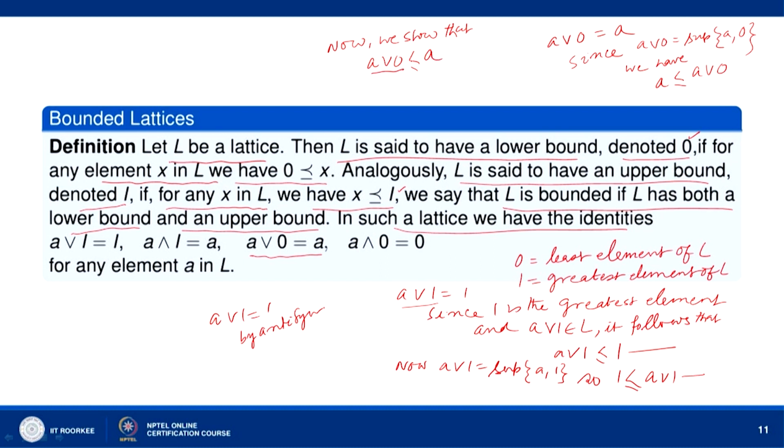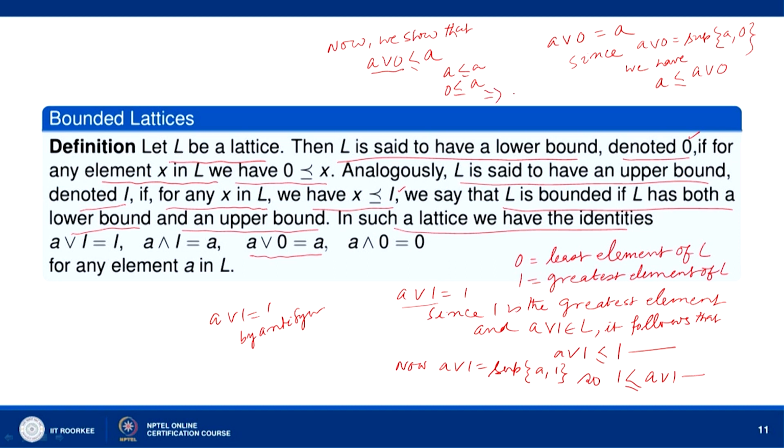We will have to show that A is an upper bound for A and 0, then A will succeed A join 0, because A join 0 is the least upper bound. We know A precedes A by the reflexive property, and 0 is the least element, so 0 precedes A. Therefore, A is an upper bound for A and 0.